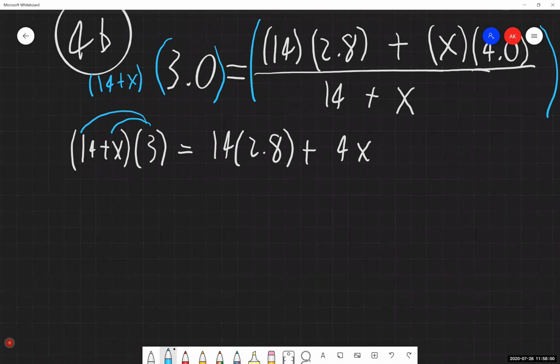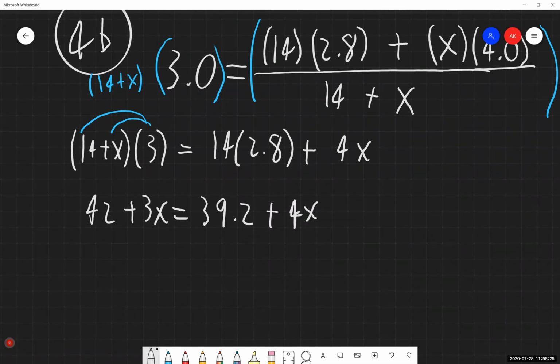So I'm simplifying each side of the equation down. I have 3 times 14 on the left-hand side. That's going to give me 42 plus 3x. On the right-hand side, I get 14 times 2.8. That's going to be 39.2 plus 4x.